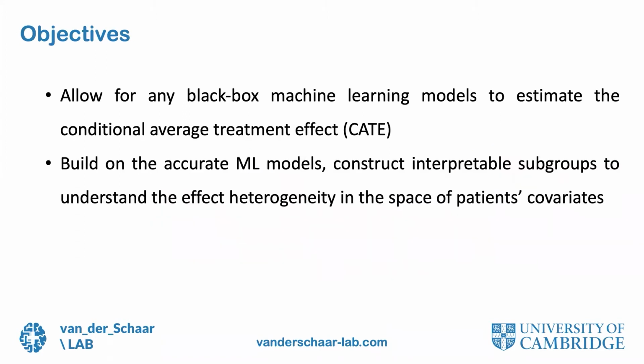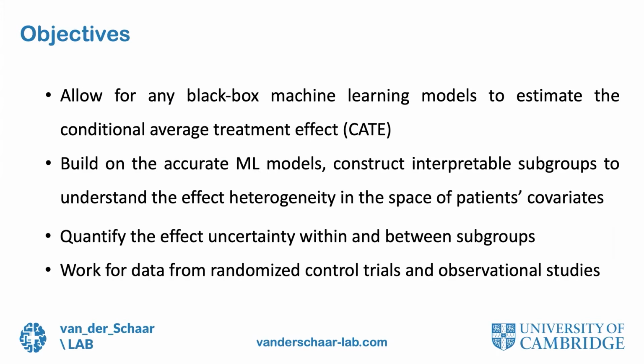In our subgroup analysis method, we allow for any black box machine learning model to estimate the conditional average treatment effect. Due to the accurate machine learning model, we construct interpretable subgroups to understand the effect heterogeneity in the space of patient covariates. Also, we want to quantify the effect uncertainties within and between the subgroups. We want our method to work for data from randomized controlled trials and observational studies.